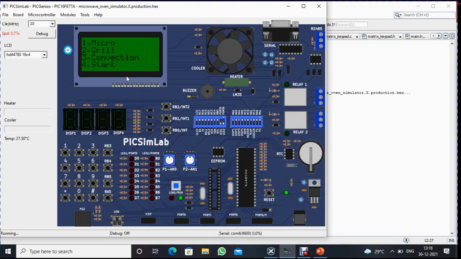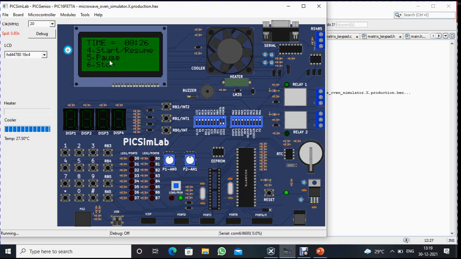Then finally we will see the start mode. To use the start mode, press key number 4. It will start the oven by default for 30 seconds.